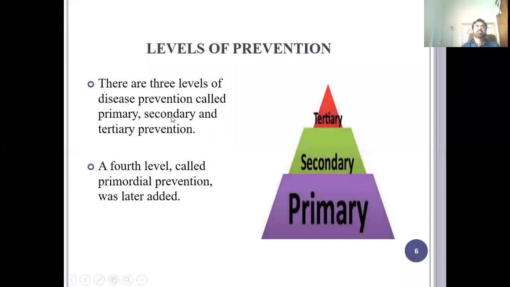So there are 3 levels of disease prevention called primary, secondary, and tertiary. A 4th level called primordial prevention was later added. In the early stages, we were talking about only these 3 types of prevention. But now the 4th one, which is very, very important, is primordial prevention, and that is about the development of risk factors. For example, obesity, sedentary lifestyle, pollution, and so many factors that make you prone to develop a disease. So overcoming and preventing those risk factors from occurring is called primordial prevention.